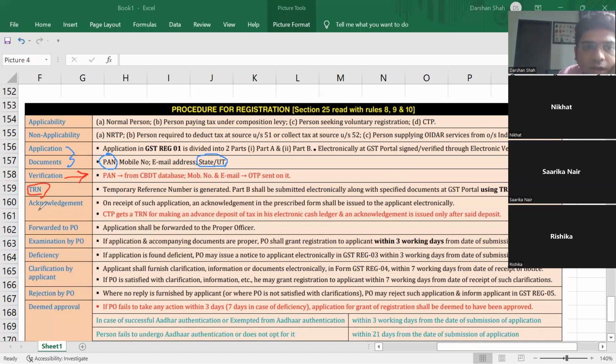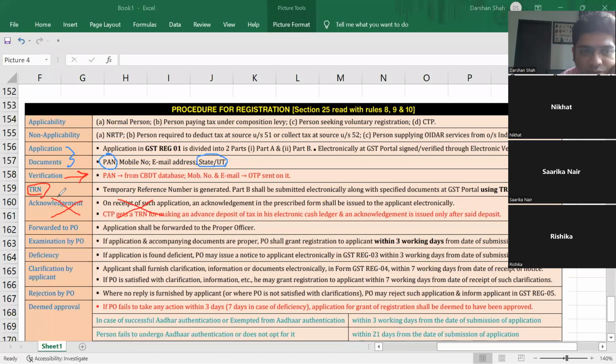Now, acknowledgement. On receipt of such application, an acknowledgement in the prescribed form shall be issued to the applicant electronically. And a CTP, casual taxable person, gets a TRN for making an advance. This you guys can skip. You don't need to write this acknowledgement part, because acknowledgement is by default given with the TRN nowadays.